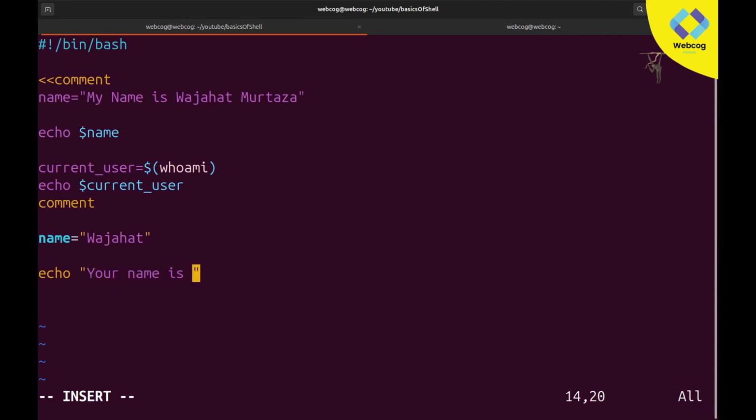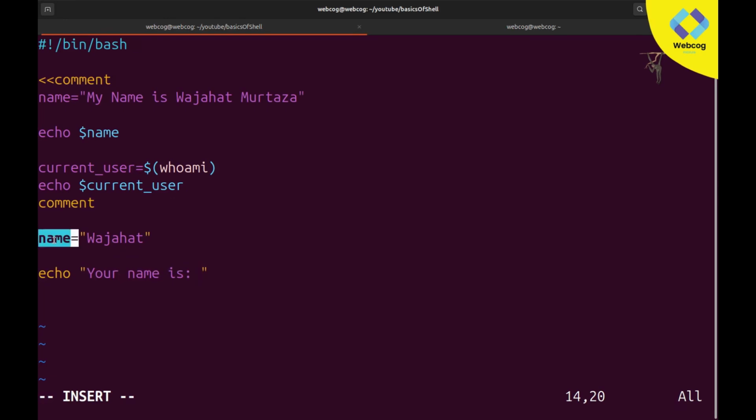After this string I want to print my name. First it will print the static text, and after that I want to print the variable. When we execute this echo command, it will print your name is, but after that I want to print my variable data.